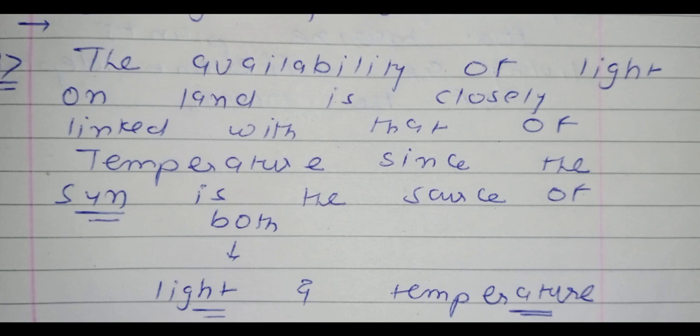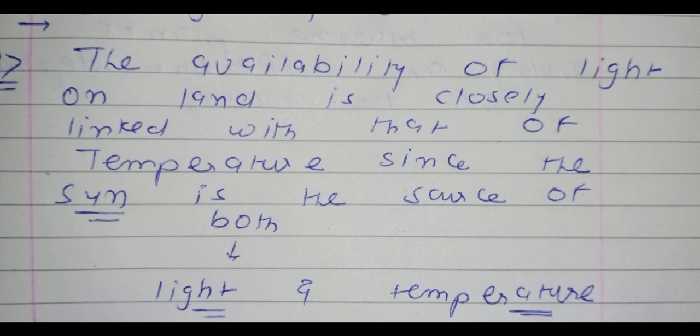Now if we talk about the new concept, you are seeing the first point of the new concept. The availability of light on land is closely linked, meaning connected, with that of temperature, since the sun is the source for both light and temperature. It means we can say that light and temperature are both abiotic factors. You know that a total of 4 abiotic factors are there. First one is temperature, second one is light, third one is water, and fourth one is soil. So the source of light is the sun and the source of temperature is also the sun. So we can say that if light is available, then it is directly connected with the temperature.